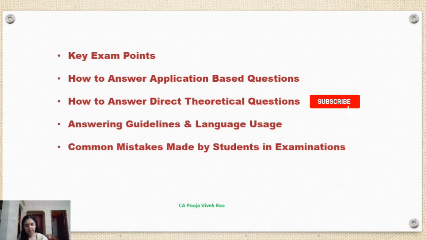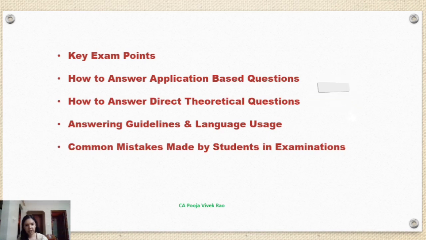Then in the next 5 minutes, in the descriptive part, one choice will be there, right? So in the second 5 minutes, you will decide which question you will not be answering. In the last 5 minutes, you have to decide the order in which you will be answering. The question which you know the best, you have to answer first. Then the question which you know second best, you will answer next, and so on. This will create a positive impact in the mind of the examiner. So this is how you have to use the first 15 minutes.